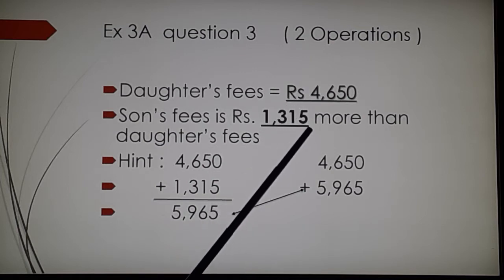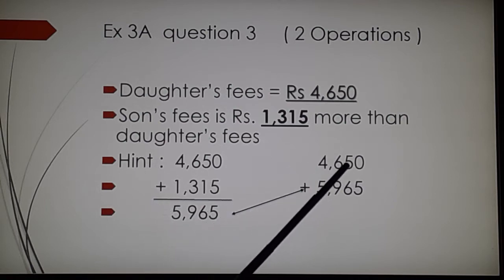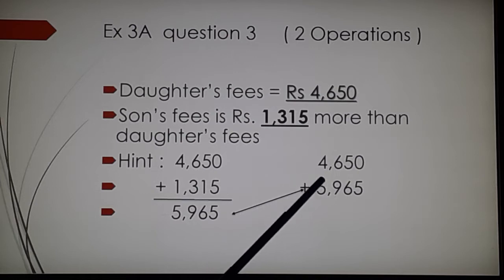Son's fee is this much more than daughter's fee. That means I'm first adding daughter's fees and then this much more. So this becomes his son's fee. 5,965 becomes Mr. Gore's son's fee. Then next I'm going to add daughter's fee and the son's fee. This becomes the total fees of the two children.